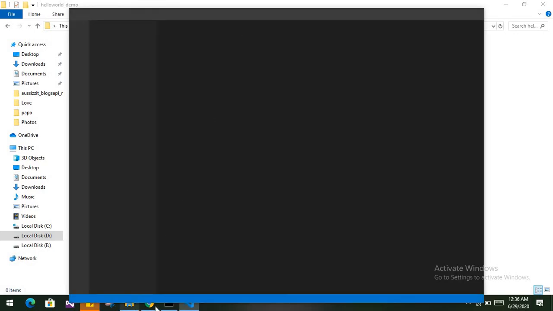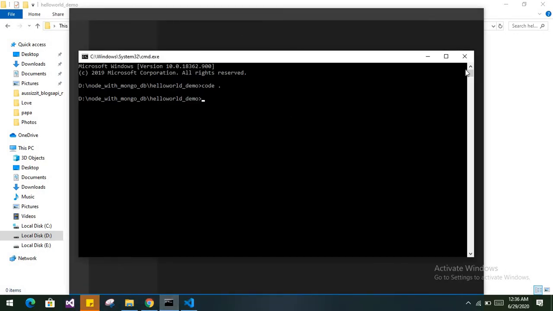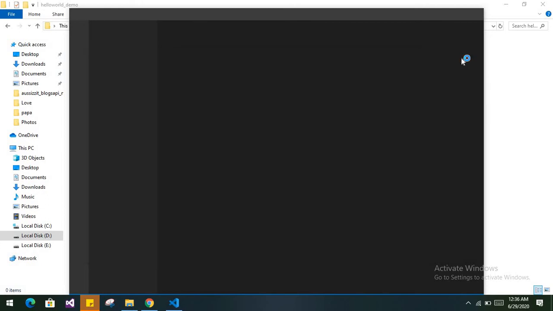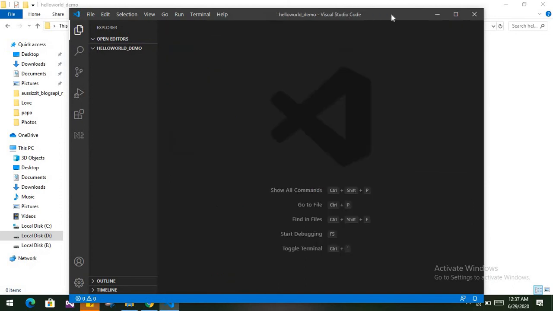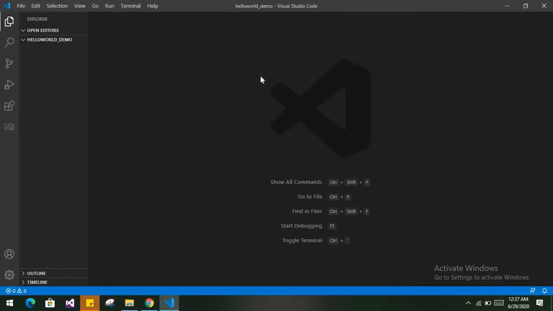Now you can close the command prompt because we will do everything in VS Code. So our folder has been opened in VS Code.